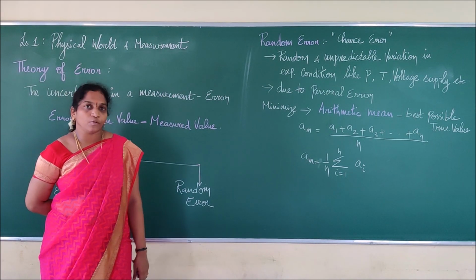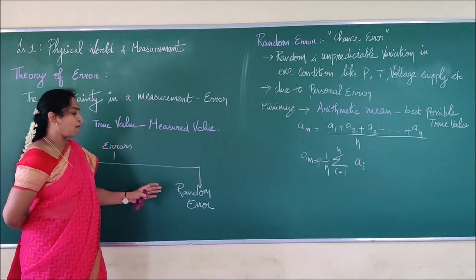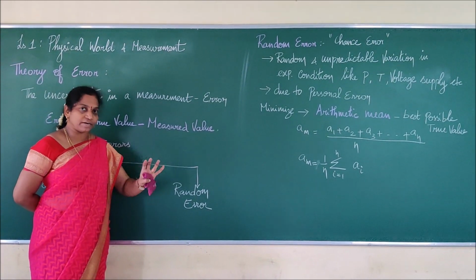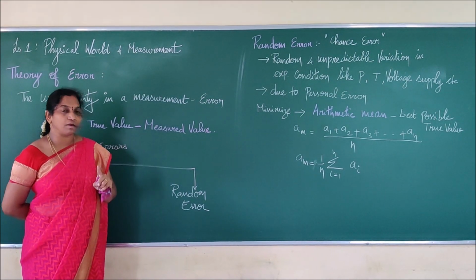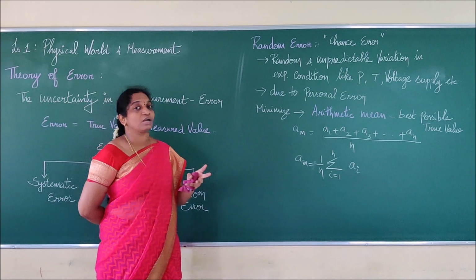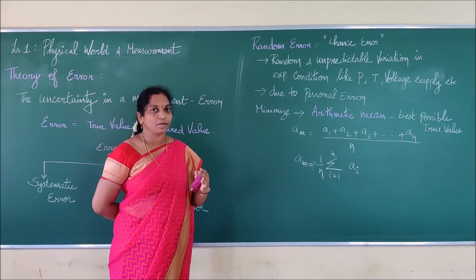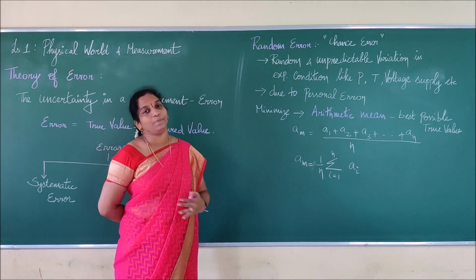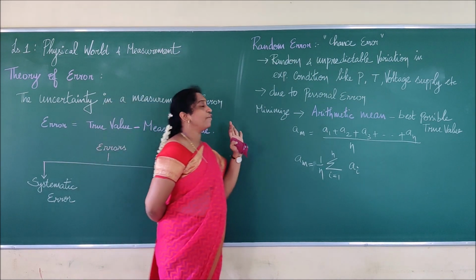So we studied the systematic error, right? The next error is what? Random error. We already studied that error is classified into two types. One is systematic error, another one is random error. In systematic error, we studied five divisions, right? So systematic error is nothing but a continuously repeating one. We call that systematic error.